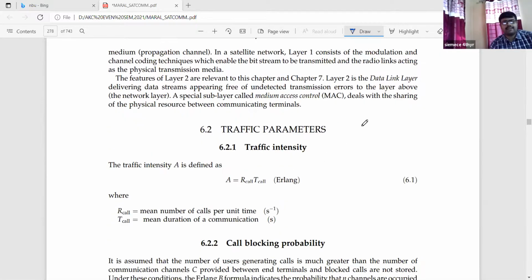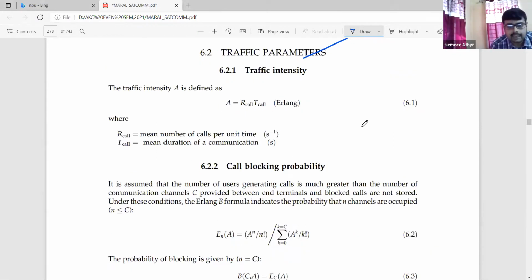Now, traffic parameters, because when we are talking about communication from one point to another point, the data traffic and the data modulation techniques, we should discuss the different types of traffic parameters. First, the traffic intensity. Traffic intensity, capital A, is defined as capital A equals R call multiplied by T call. The unit will be the Erlang.